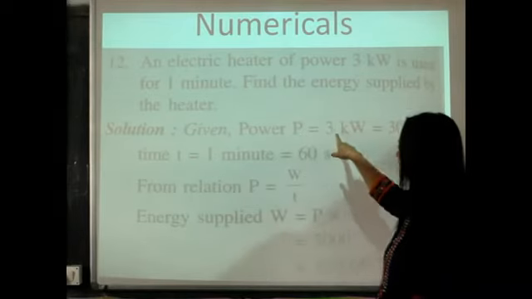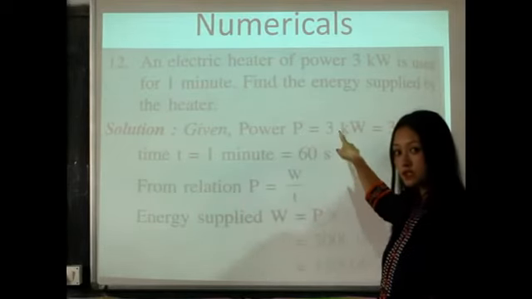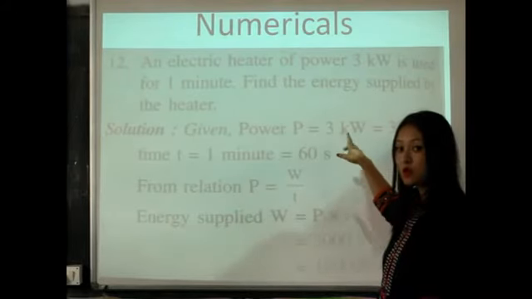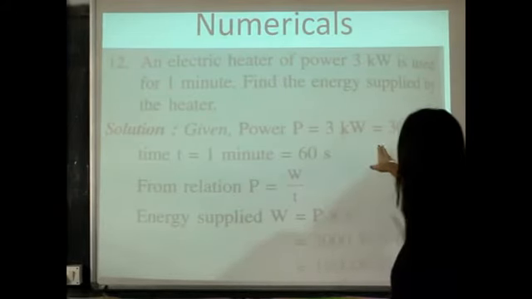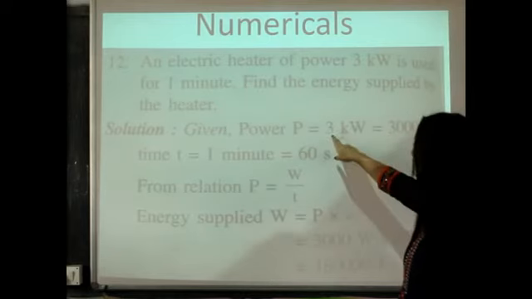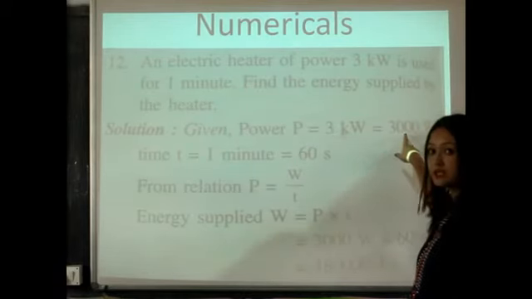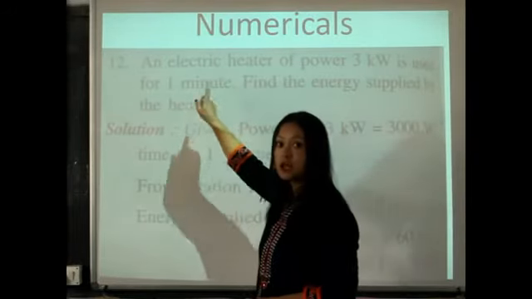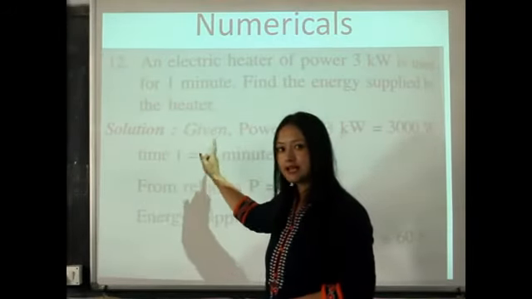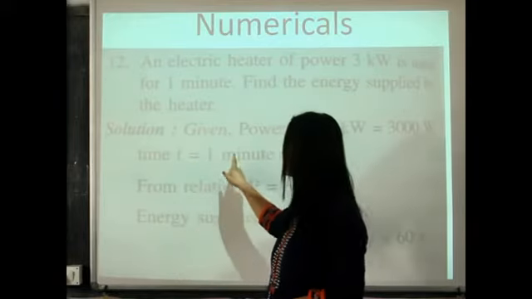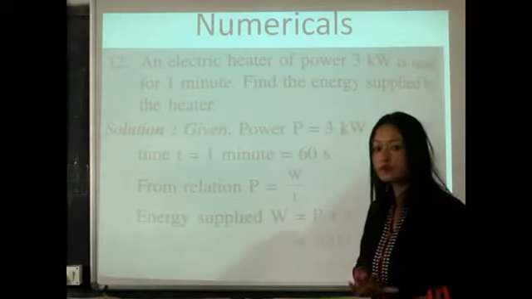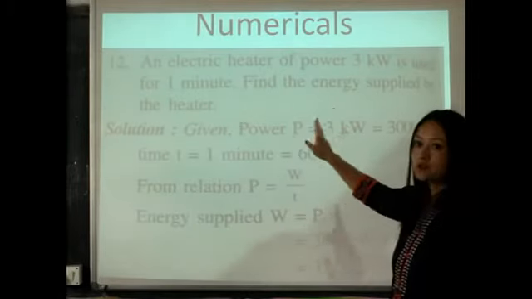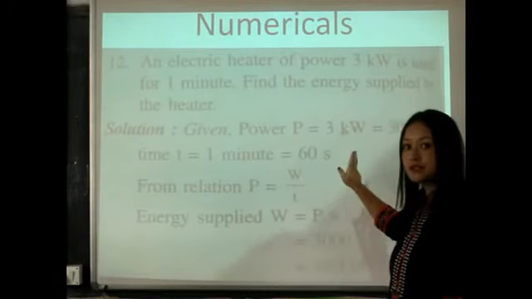So P is 3 kilowatt. You convert this kilowatt into watt. So when you convert kilowatt into watt, what do you have to do? You have to multiply it by 1000. So 3 into 1000, you get 3000 watt. Okay, time is given in minutes. You convert the time into seconds. So 1 minute means 60 seconds. So we have done the conversion. We converted kilowatt into watt. We converted minutes into seconds.